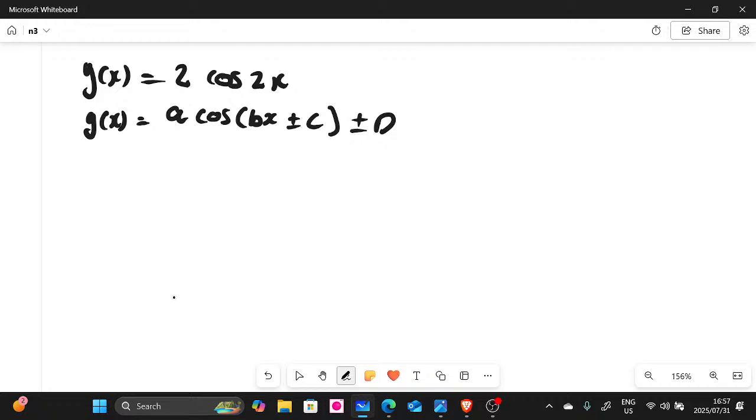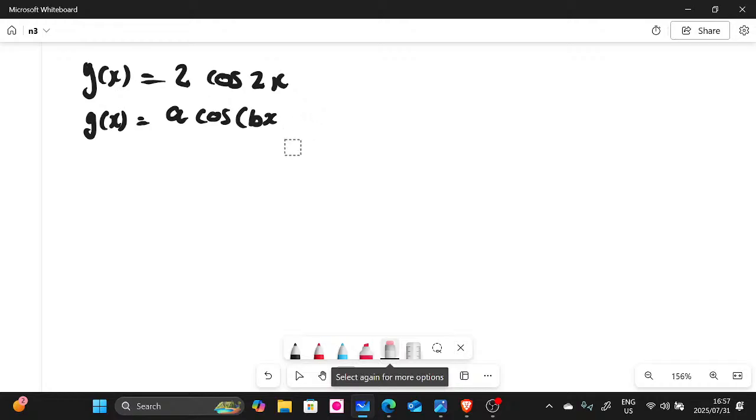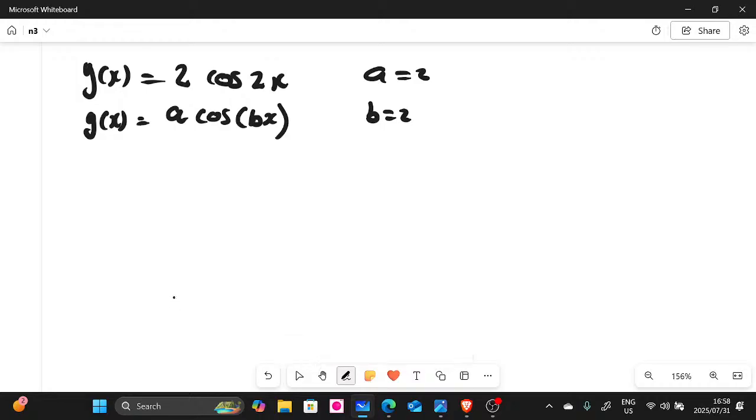But since this question stops here, it means now we only have a and b. So b, by the way, is the number of periods within 360. So meaning our a, let me just write here. For this one, our a is 2, and our b is also 2. So I'm going to show you a method, guys, of drawing a cos graph. Very, very simple. First of all, you need to know how a cos graph looks. Guys, we know that a cos graph looks like this. By the way, if you don't know, it's supposed to look something like this, right? Fine, I hope you know.